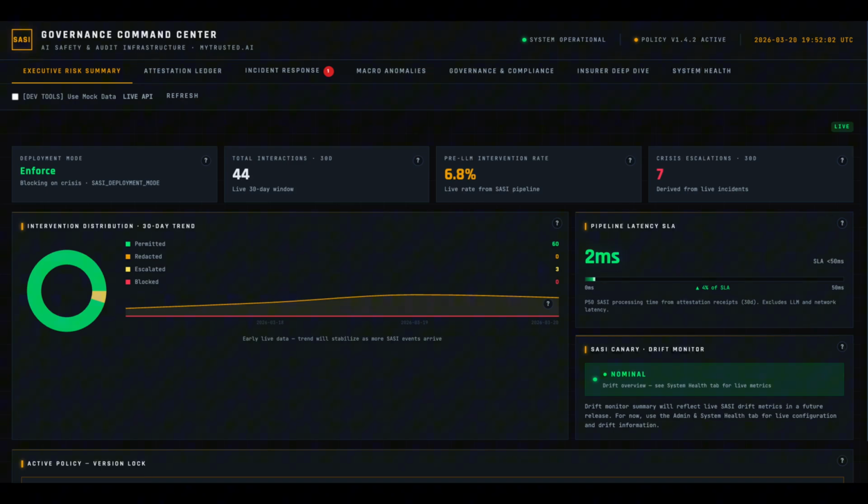If you are deploying artificial intelligence in healthcare, edtech, or the enterprise, this is your system of record. What you are looking at is the live telemetry of a deployment operating under our strict patient mode, tuned specifically for HIPAA. But because SASI uses turnkey regulatory policies, this could just as easily be enforcing COPPA for a children's app or FERPA for edtech.